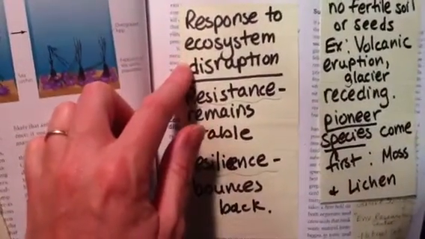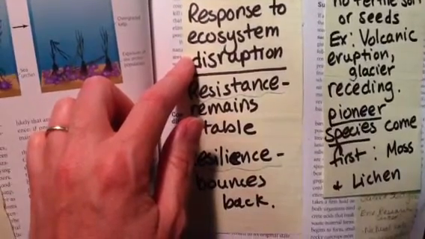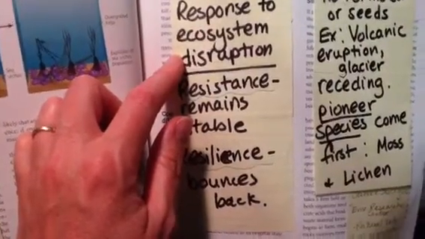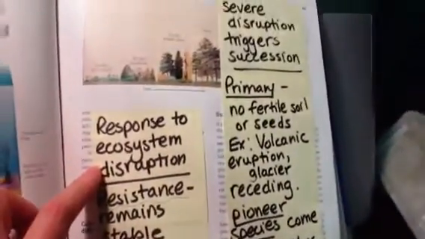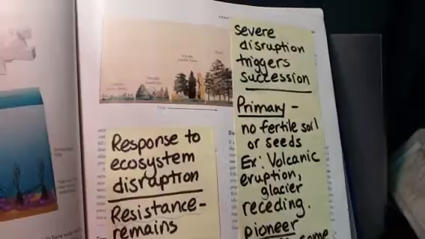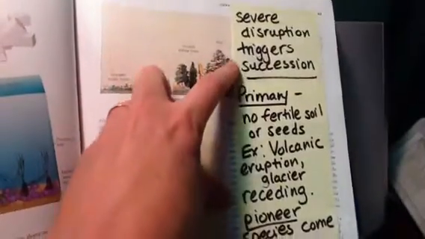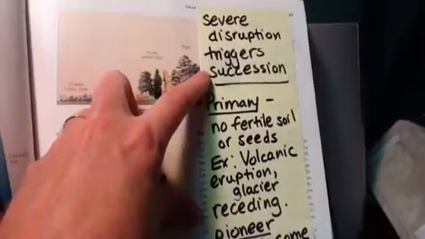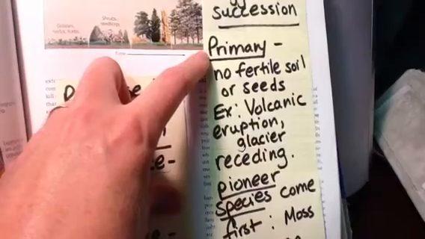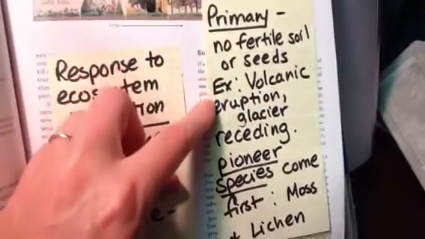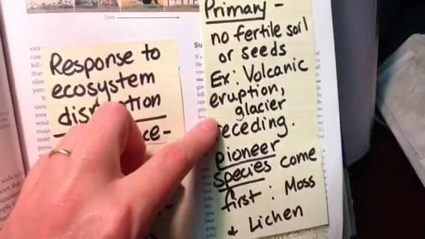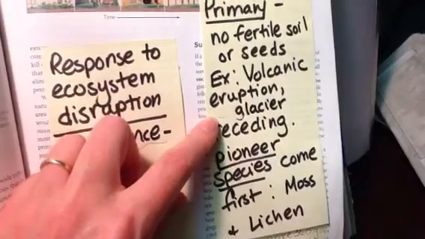So an ecosystem disruption could be a fire, a flood, a hurricane, some air pollution, some water pollution. Those are some examples. Occasionally we have severe disruption, a big fire, a big flood, a volcano that erupts. There are two types of succession, and this again is review from biology. You have primary succession, and with primary succession you have no fertile soil or seeds. This happens after a volcanic eruption where you have lava or ash. When a glacier recedes and melts, it leaves bare rock behind.